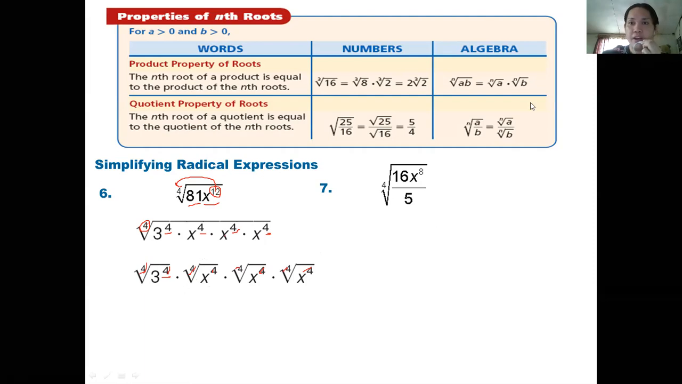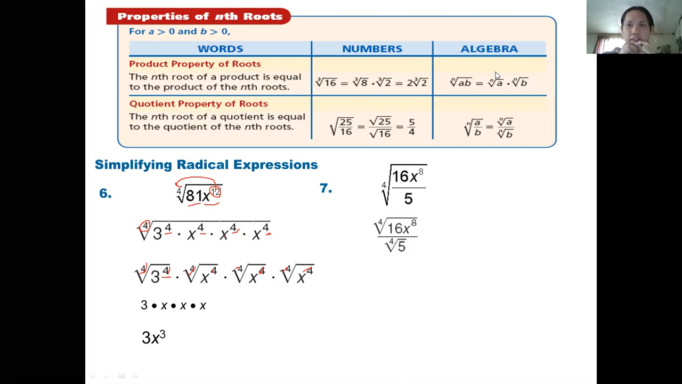Let's see if our answer is the same. Yes, exactly. So 3 times x times x times x gives us 3x cubed. I hope you can follow. It's so easy, right? What about number 7? Let's try number 7, class.